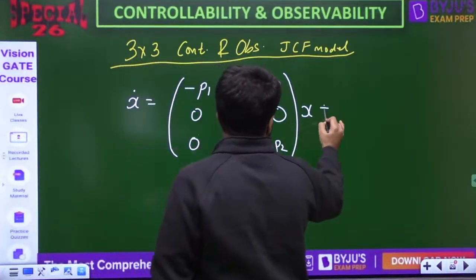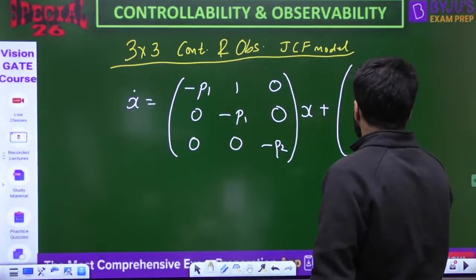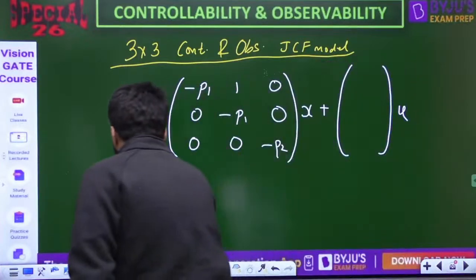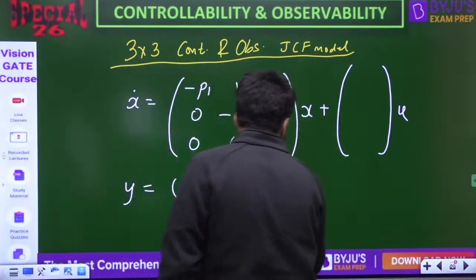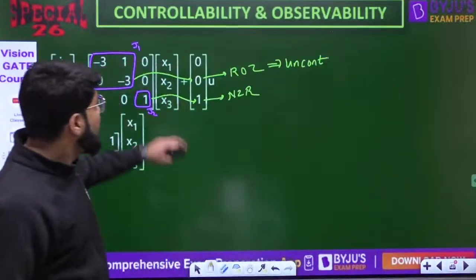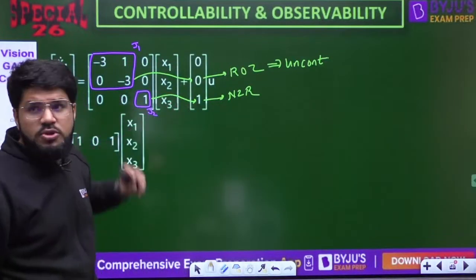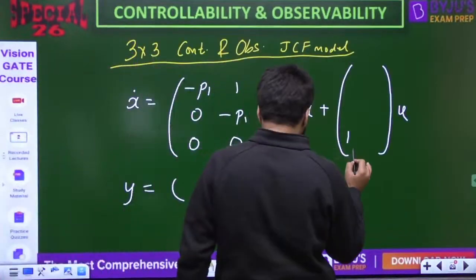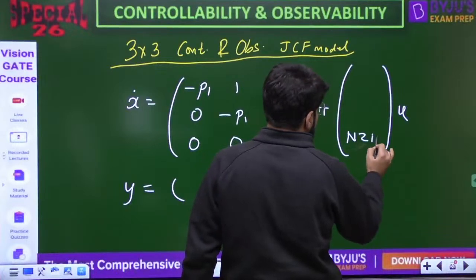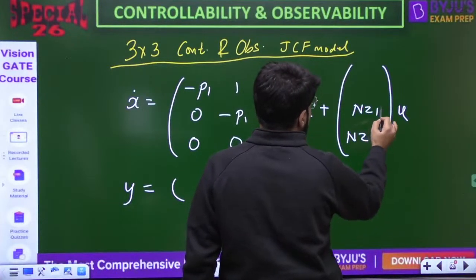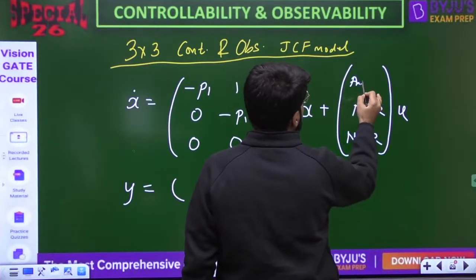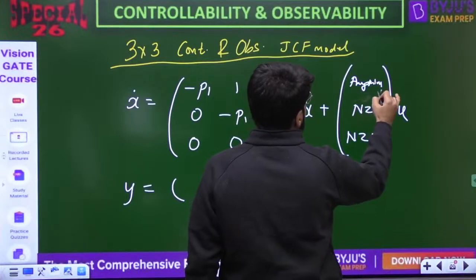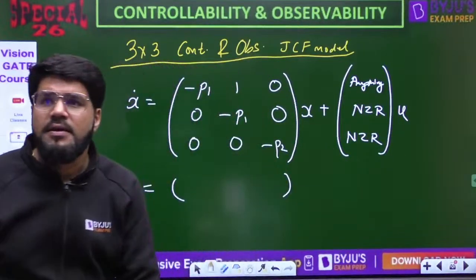Okay, x dot is AX plus BU. Now what should be the B matrix? We will talk about the C matrix later. What I need here is a non-zero row, and here also a non-zero row, NZR. Here it could be anything, don't care.